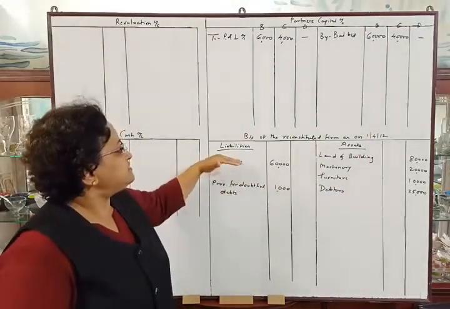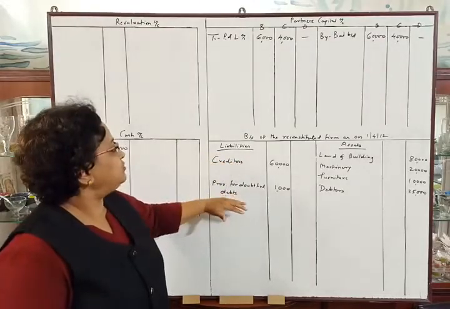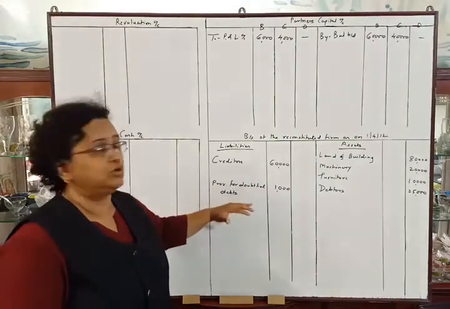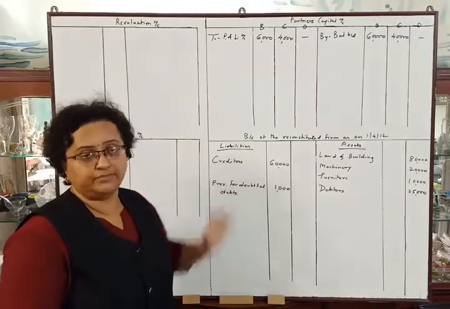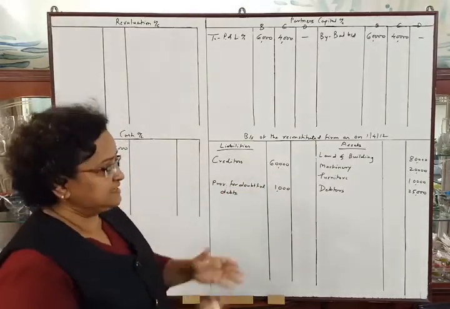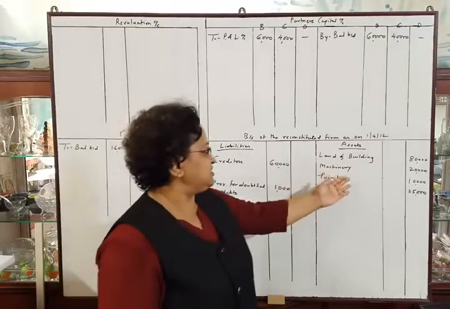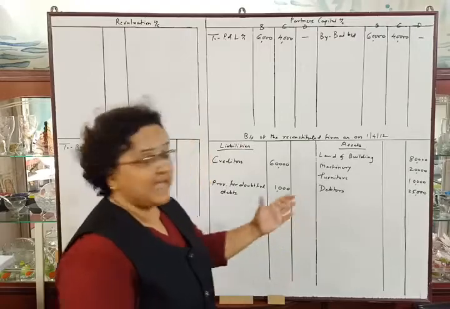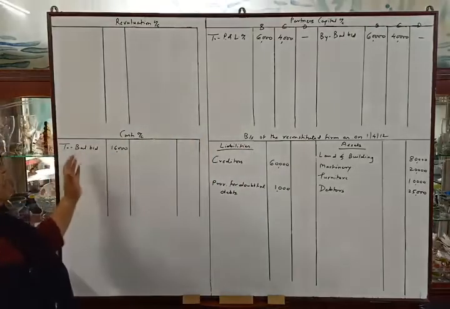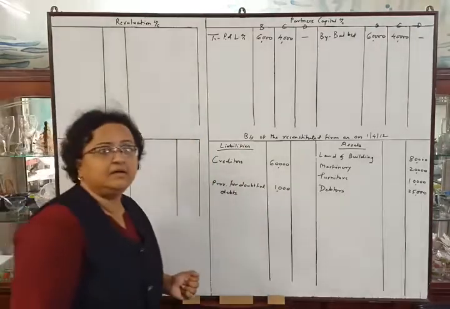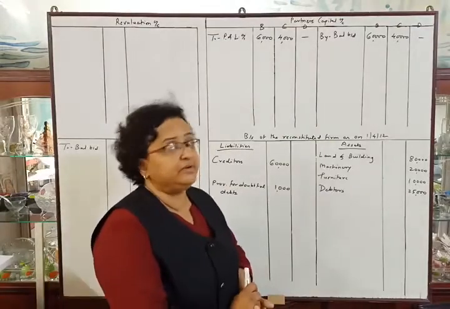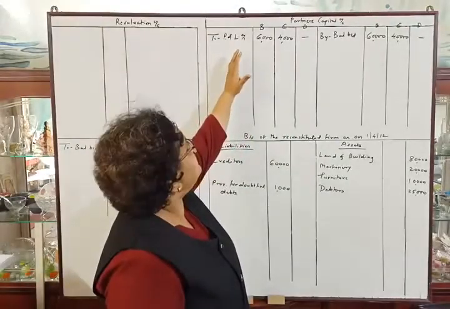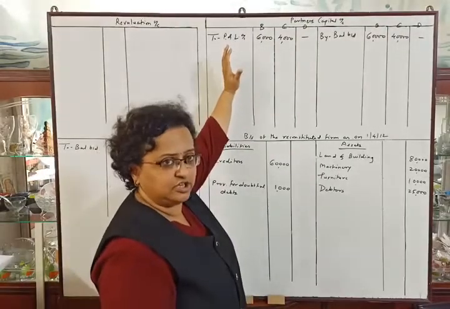On creditors there is an adjustment and on provision for doubtful debts also there is an adjustment, so amounts are in the inner column. And after that on the asset side, plant and building, machinery, furniture and debtors don't have any adjustment. Then the cash balance is transferred to the debit side of the cash account and the profit and loss account will be distributed between the partners' capital account debit side in their old profit sharing ratio.